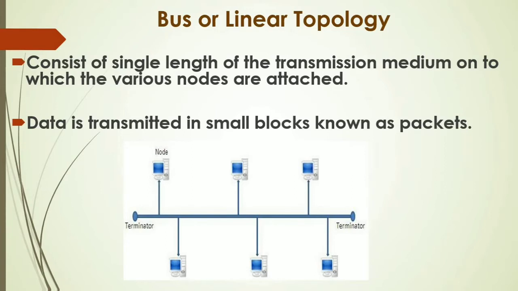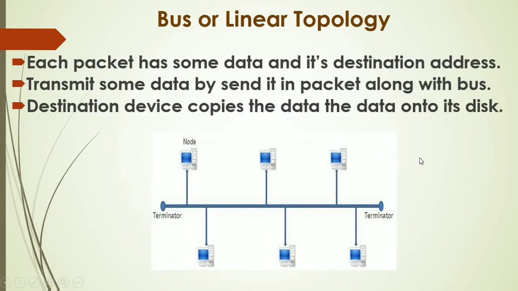Second point is, data is transmitted in small blocks known as packets. Now when we have to send data from one node to another, your data is divided into smaller parts and those parts are called packets. Each packet has some data and its destination address.